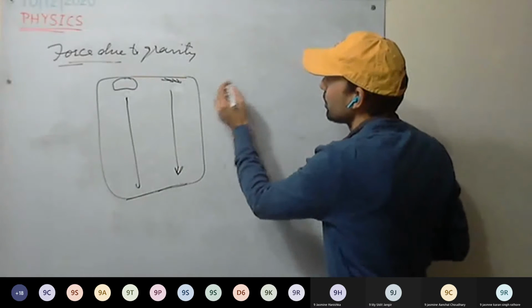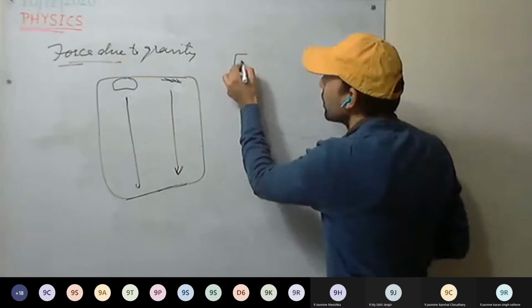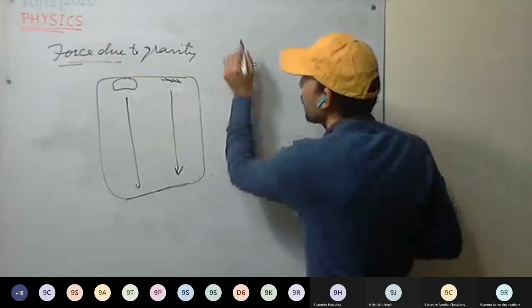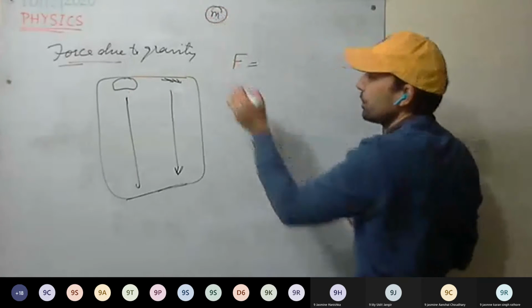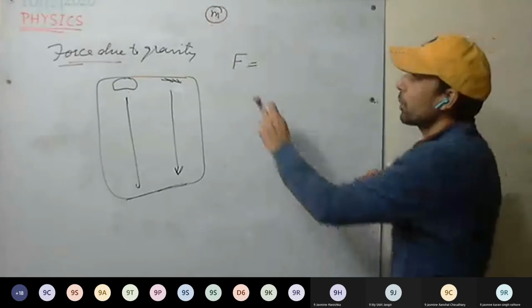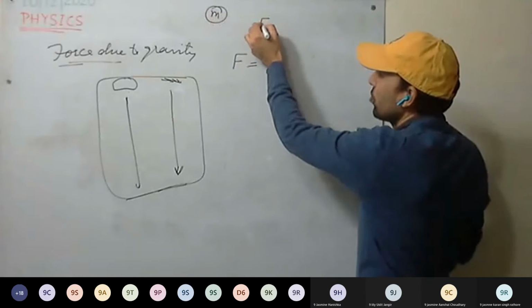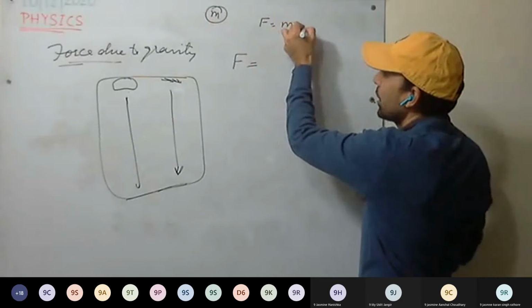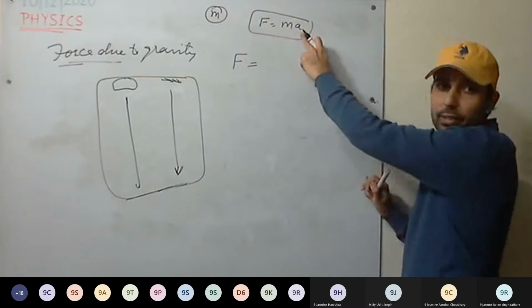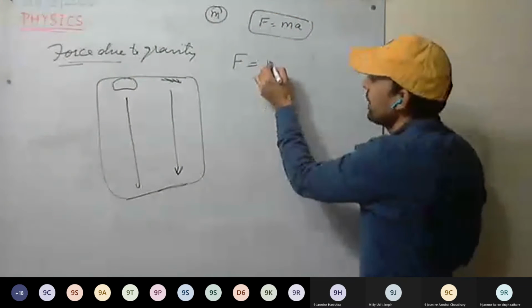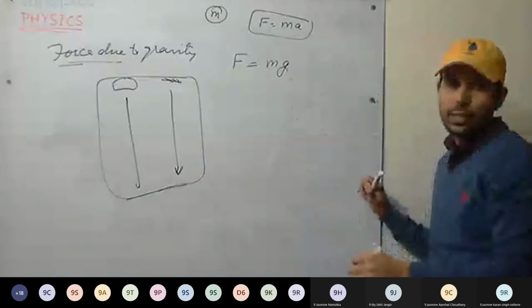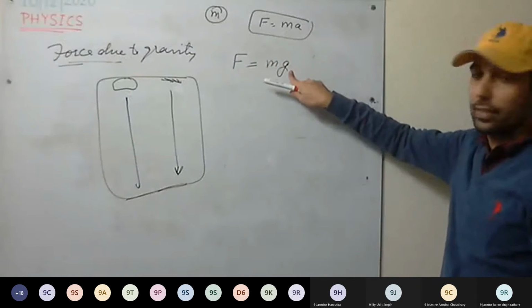So see here, what is the force on the body? Newton's second law: force equals ma, mass into acceleration. So here it will be mg, with g the acceleration due to gravity.